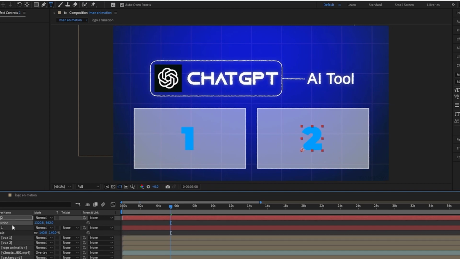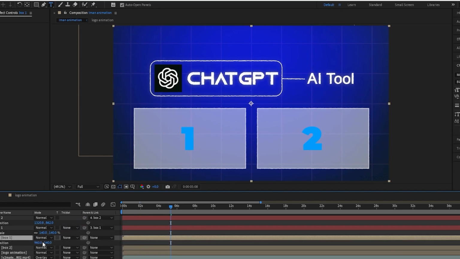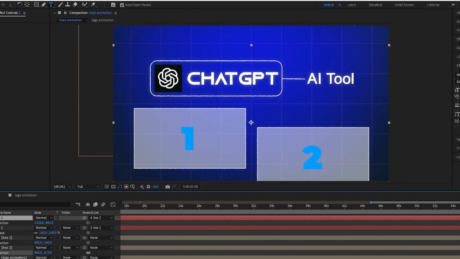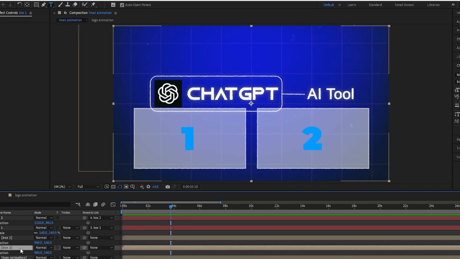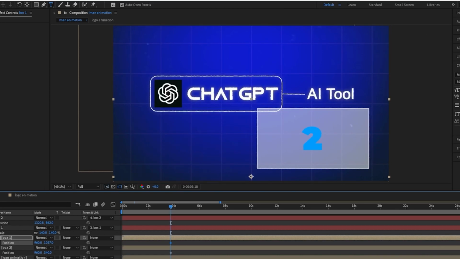Then what you want to do is pick whip the 1 to the box 1, and then look, it kind of moves together. And then pick whip the box 2 to box 2. So then look, when you move it, the text moves with it. It's like tracked onto it basically. Then you want to keyframe the position on both and increase the right one.